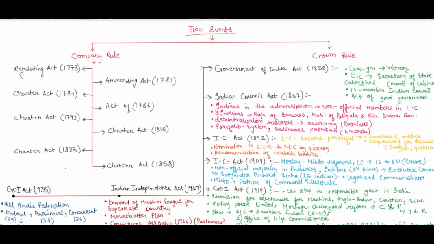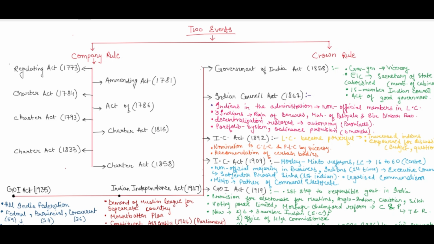So here is that roadmap I was talking about in the beginning of this part. Two events led to the legal framework of our constitution that we follow today. The first event was the company rule, and the second was the crown rule. The company rule happened from 1773 to 1858, and the duration of crown rule was from 1858 to the Indian Independence Act of 1947. So, in this part 3, we will be discussing the crown rule.